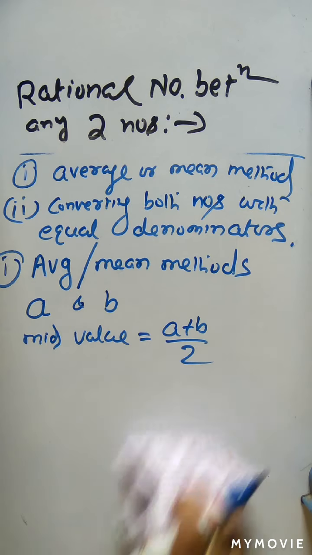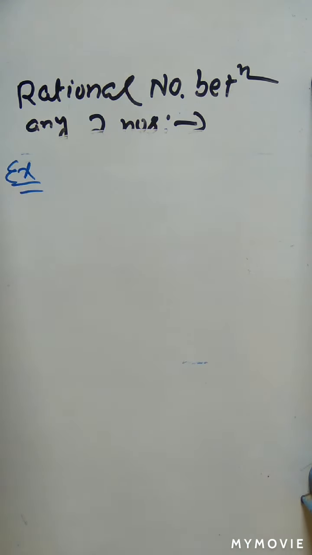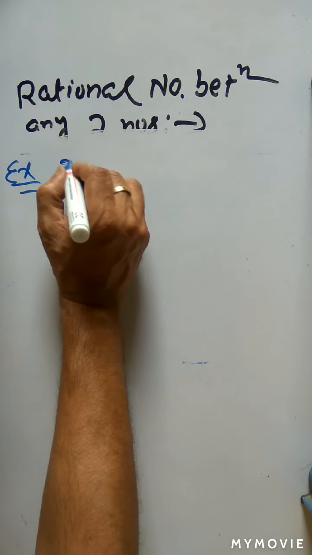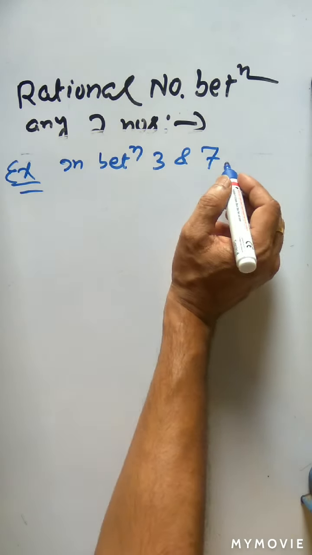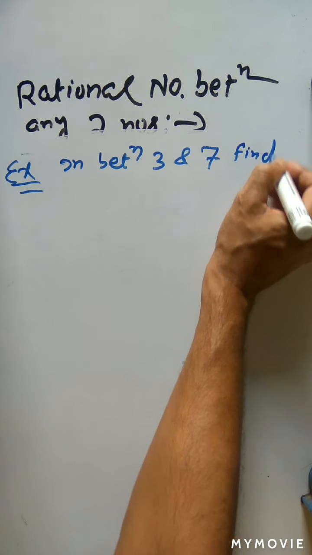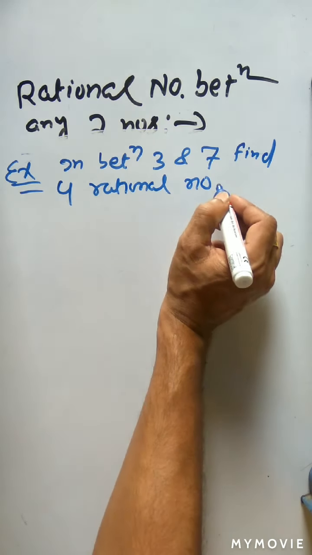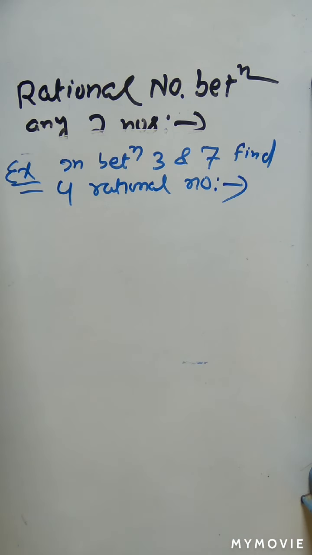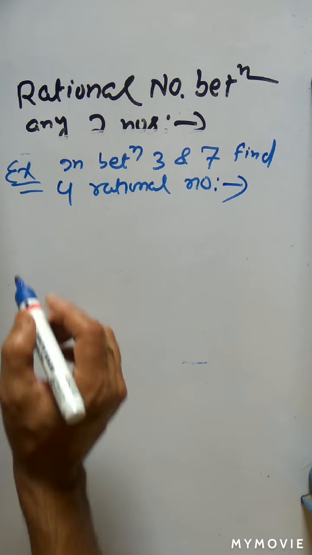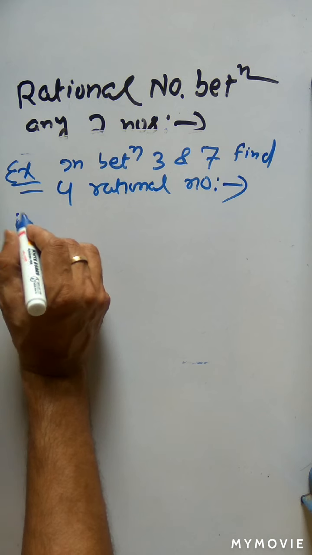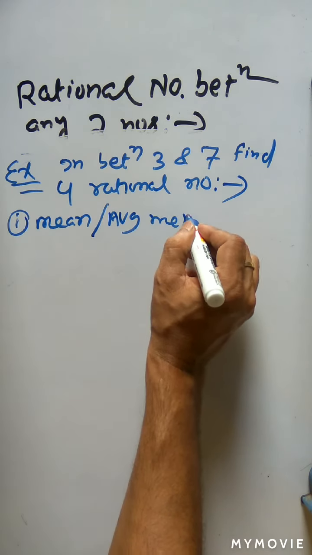Let us take an example. The question is: in between 3 and 7, find 4 rational numbers. So we will find 4 rational numbers between 3 and 7. We will find them first using which method? Mean method or average method.